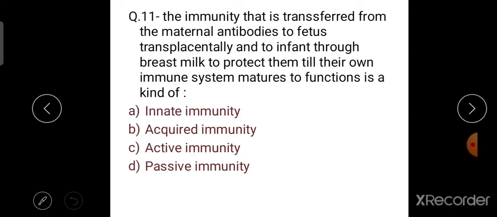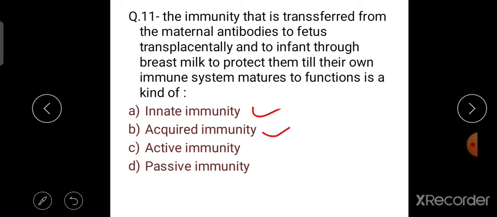The next question is the 11th question. The immunity that is transferred from the maternal antibodies to the fetus transplacentally, and to the infant through breast milk, to protect them till their own immune system matures to function is a kind of immunity. The options are innate immunity, acquired immunity, active immunity, and passive immunity. Here the innate immunity is inherited by the organism from the parent and protects it from birth throughout life.